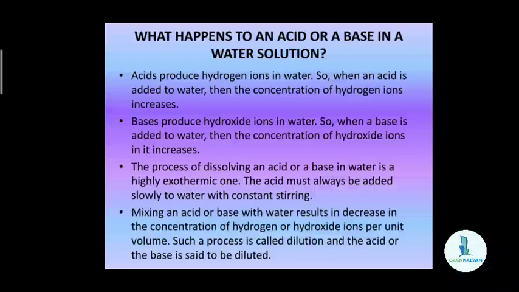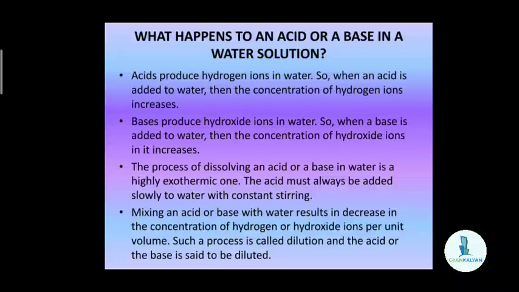When bases are added to water, then the concentration of hydroxide ions increases in the solution. So, bases produce hydroxide ions in water. The solution formed by dissolving a base in water will have more hydroxide ions in it. The concentration of hydroxide ions will be more. Hydrogen ions are also present, but they are less in concentration. So, the solution will be basic in nature. Why? Due to the increase of hydroxide ions in them.